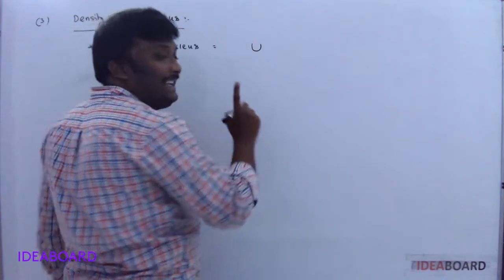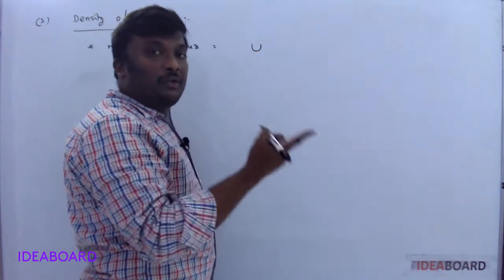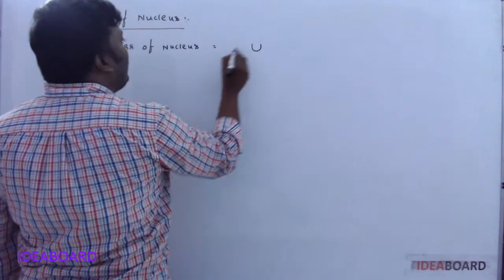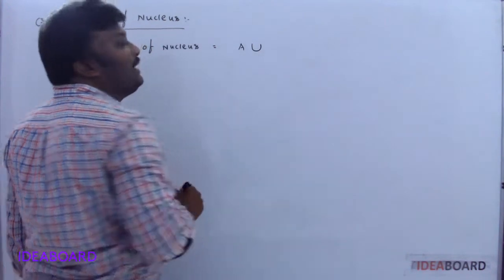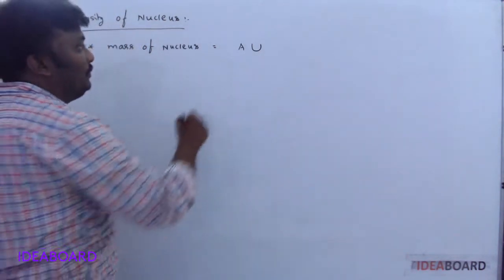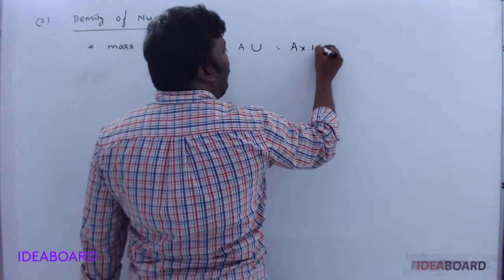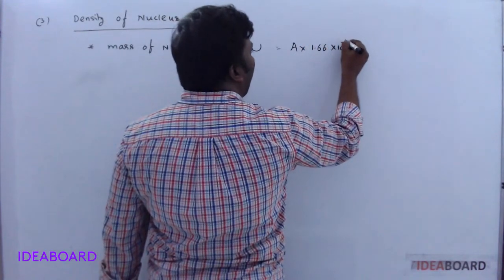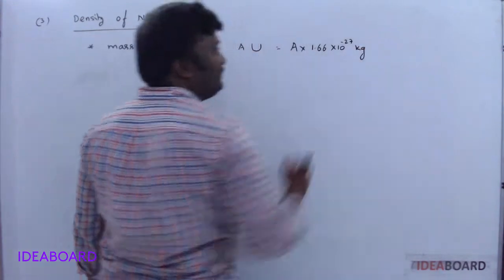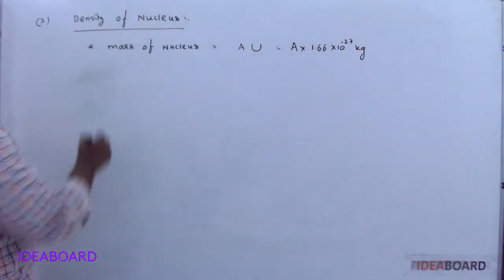So mass number indicates the total number of protons and neutrons inside the nucleus. So the mass of the nucleus is nothing but A into U, where U value is 1.66 into 10 power minus 27 kg. So we know the mass of the nucleus.